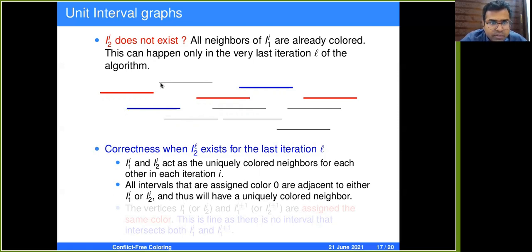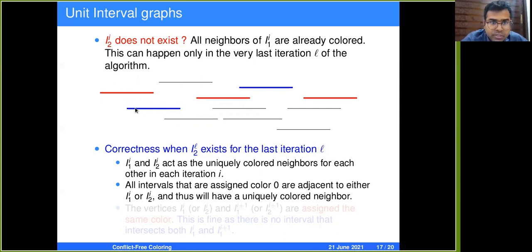So the only way that this vertex touches all these four vertices is that the left endpoint of this is somewhere between the left endpoint of this red colored interval and the left endpoint of this blue colored interval, somewhere here, right? And we argued that this blue colored interval in the iteration i and the red colored interval in the iteration i plus 1, they do not intersect. But by the assumption, this interval starts here and then it touches this red interval also.